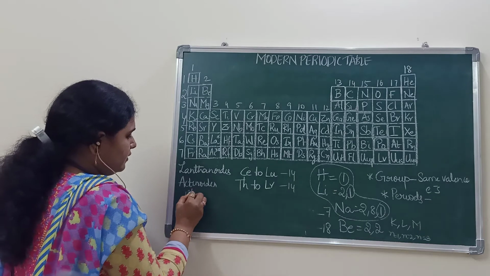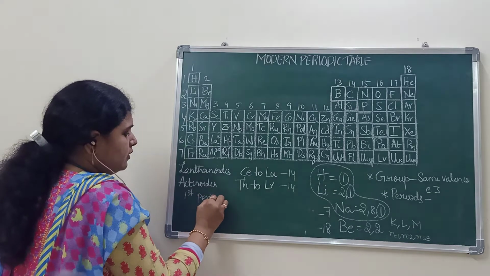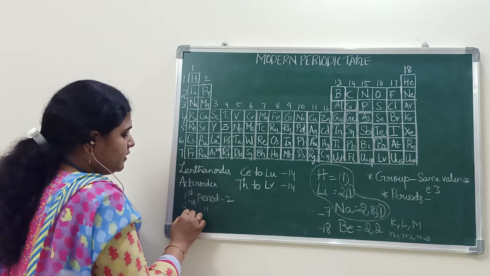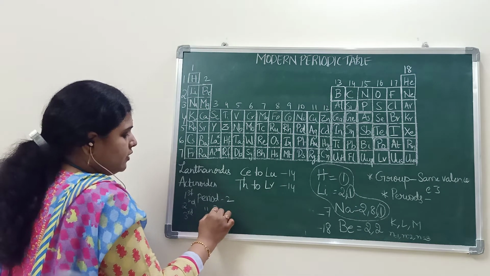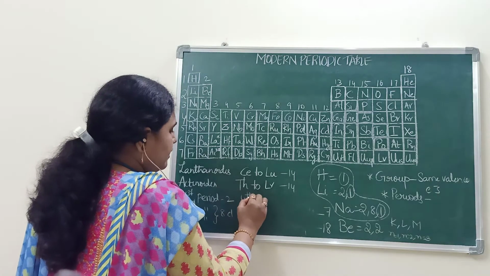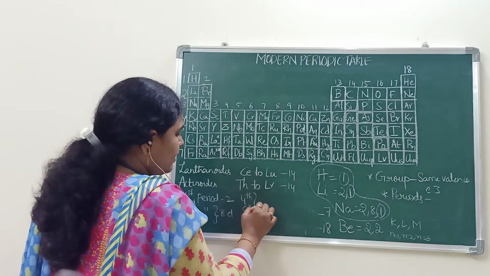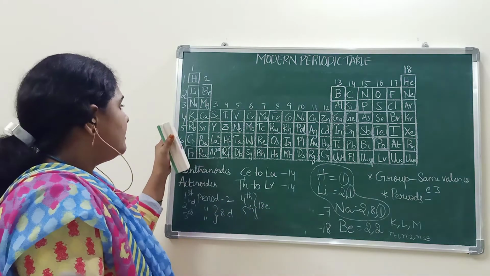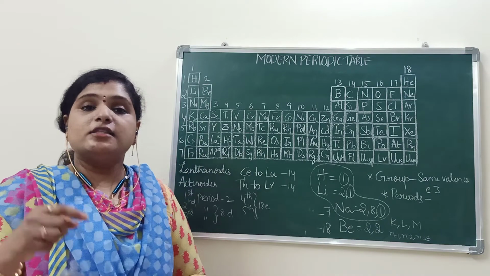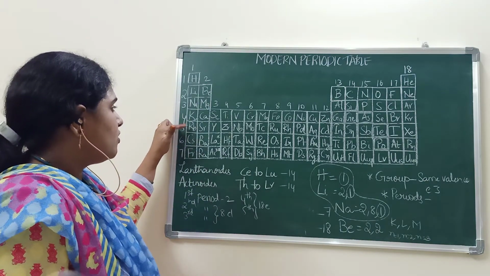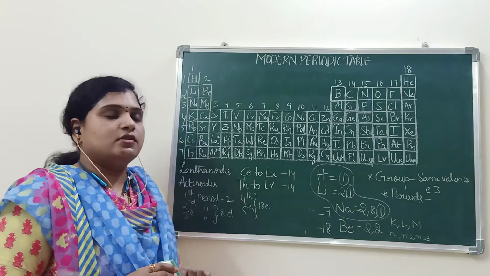First period, 2, shortest period. Second period, third period, 8 elements. Fourth period and fifth period, 18 elements, and these two periods are called long periods.